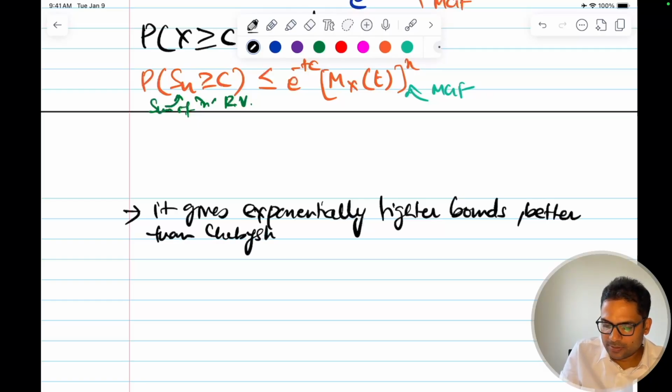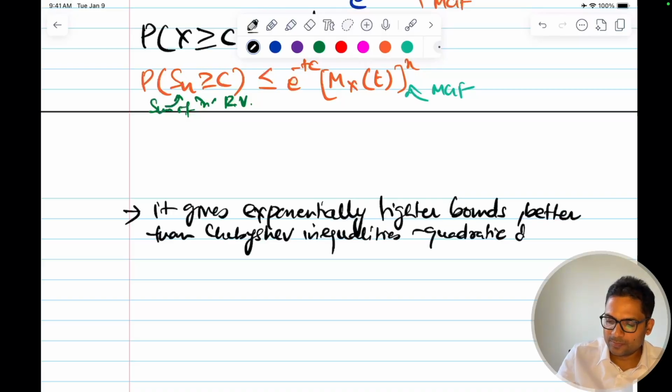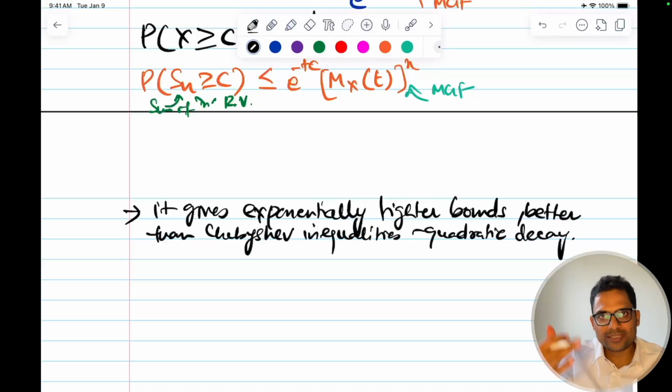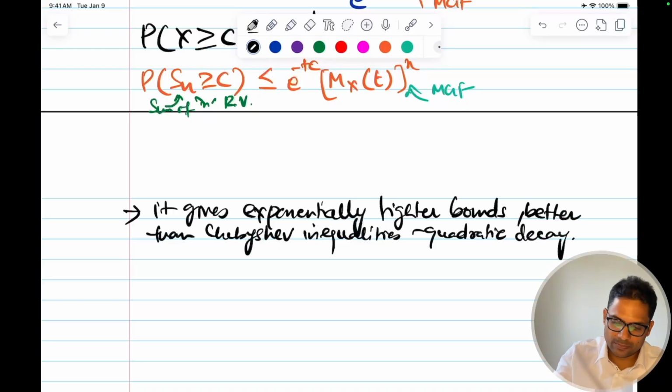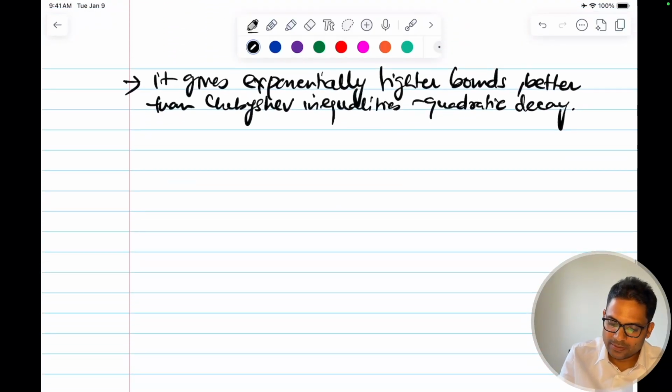Chebyshev inequalities, which give a quadratic bound, quadratic decay. So it is the denominator, right? That's what will decrease it. So the value will decrease, as I mentioned there. I showed you earlier too that the quadratic function increases slower than the exponential. Exponential grows very fast if you plot the graph.